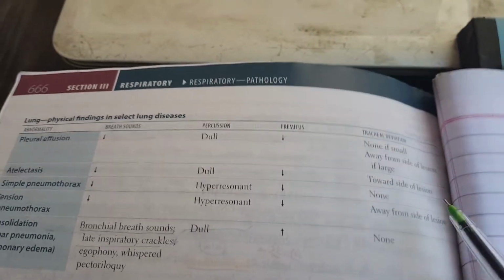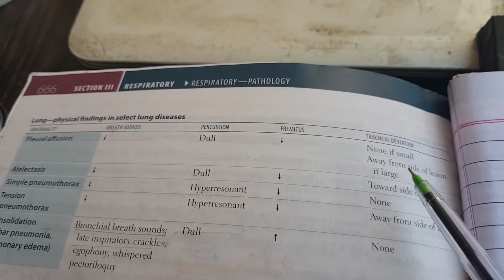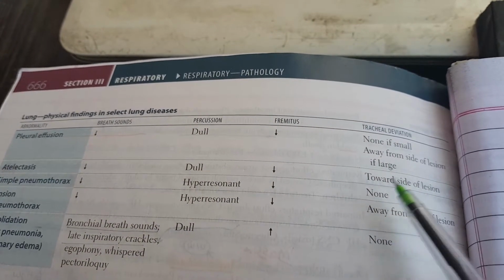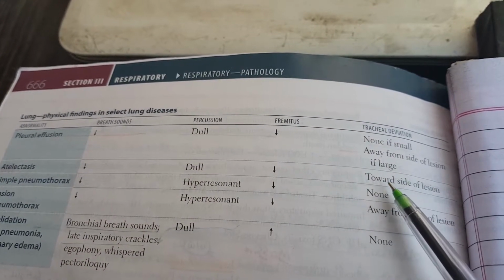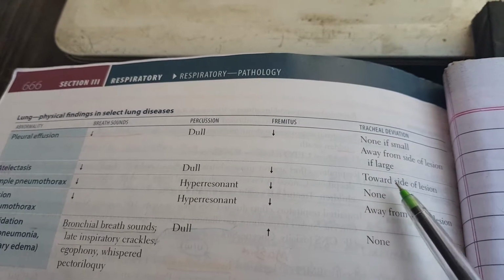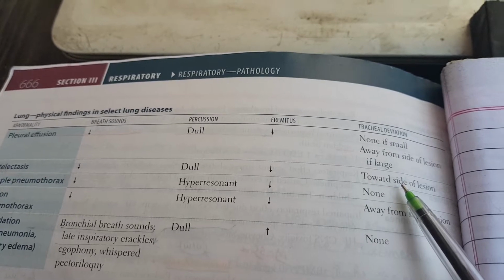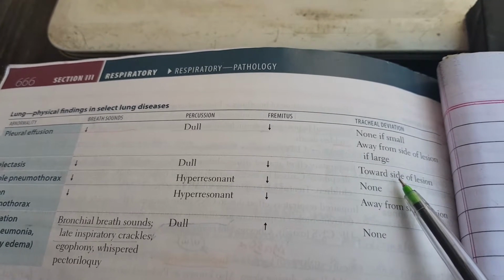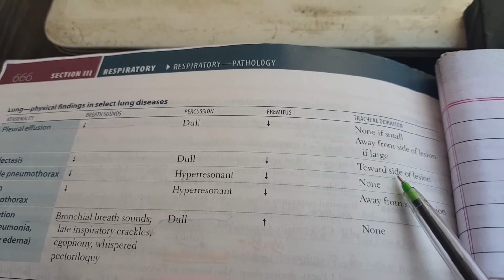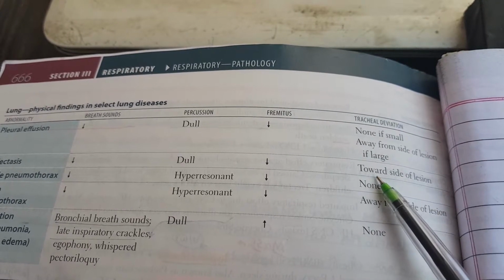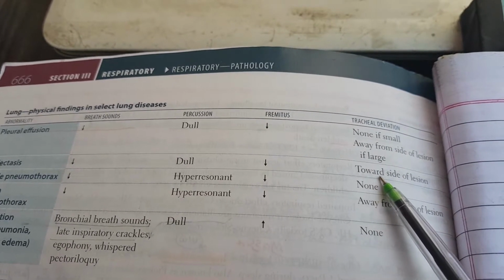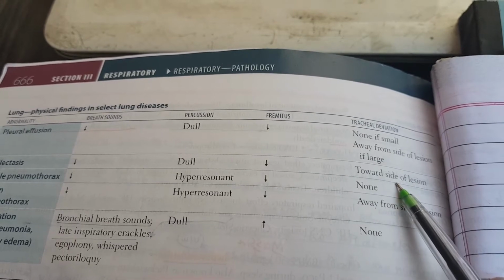Now tracheal deviation: none if small pleural effusion, away from the side of the lesion if the pleural effusion is massive, and that is logical. Atelectasis: towards the side of the lesion, right? There is nothing on the atelectasis side, I mean to say the lung parenchyma has collapsed, so that's why the deviation will be towards that side, towards the empty side.